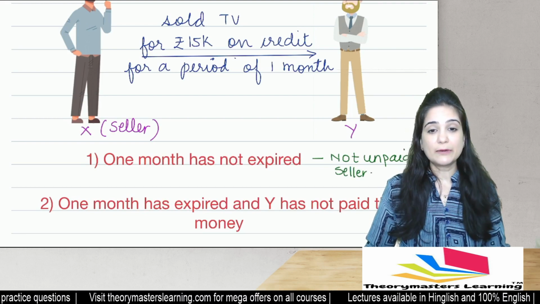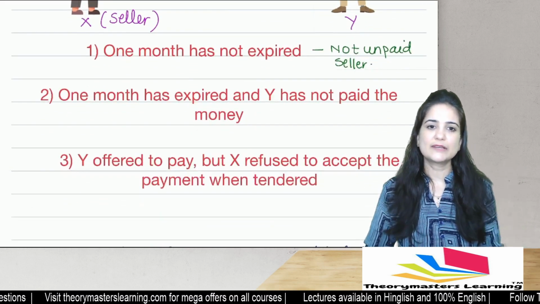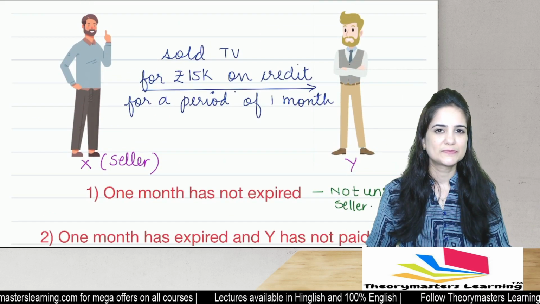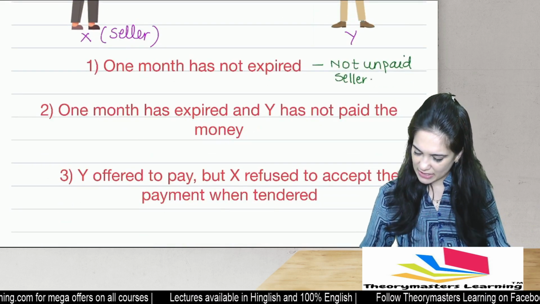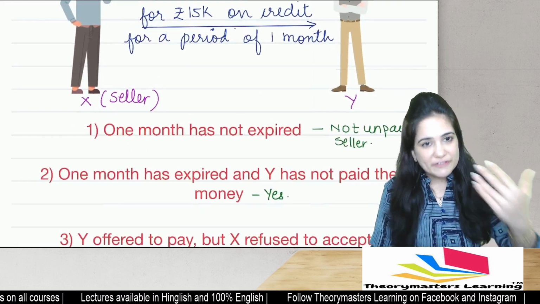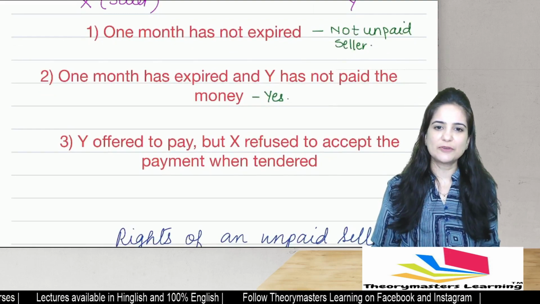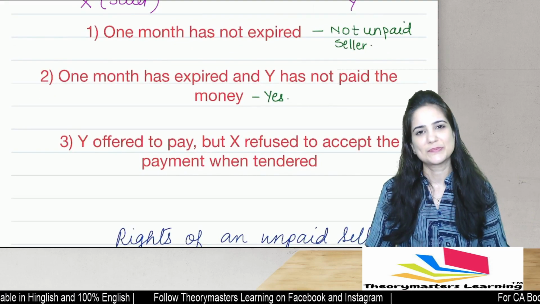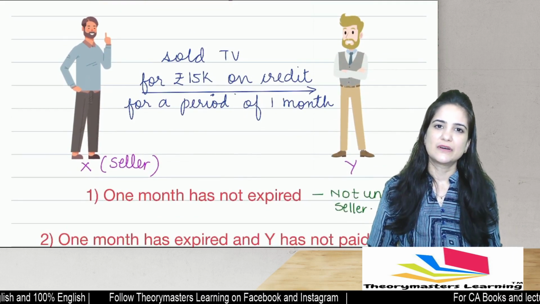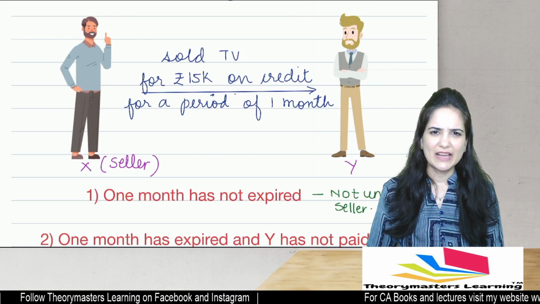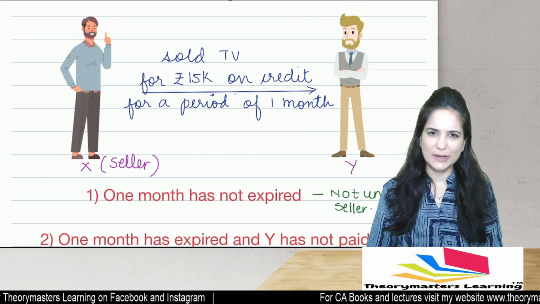Okay, 1 month has expired, but Y has not paid the money. Then can we call X an unpaid seller? Yes, here he is unpaid. Y offered to pay, but X is refusing to accept the payment when tendered, when offered. Foolish X. So Y offered, but X says, no, not today, come tomorrow. Today is not a lucky day for me. Can X be considered as an unpaid seller?